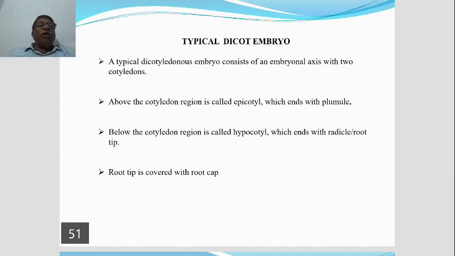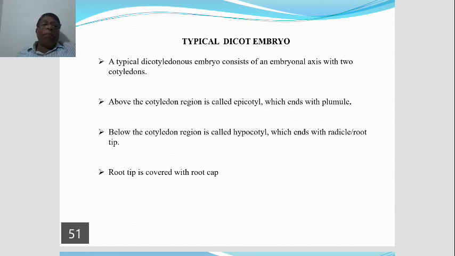So the embryonal axis consists of the upper plumule, basal radicle, and in the middle two cotyledons. The plumule develops into shoot system, whereas the radicle develops into root system.